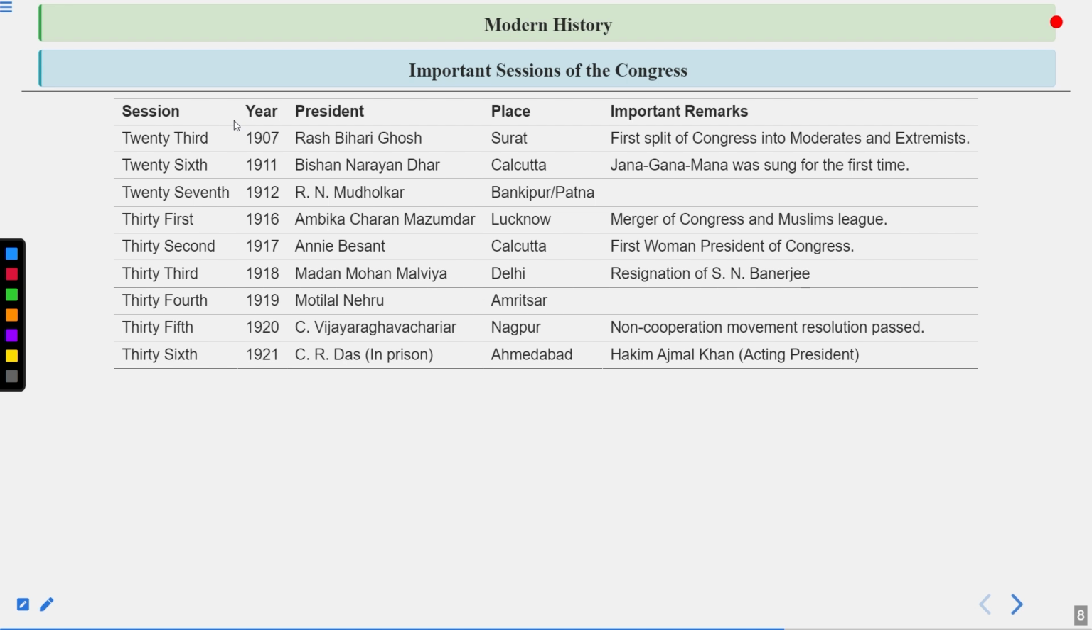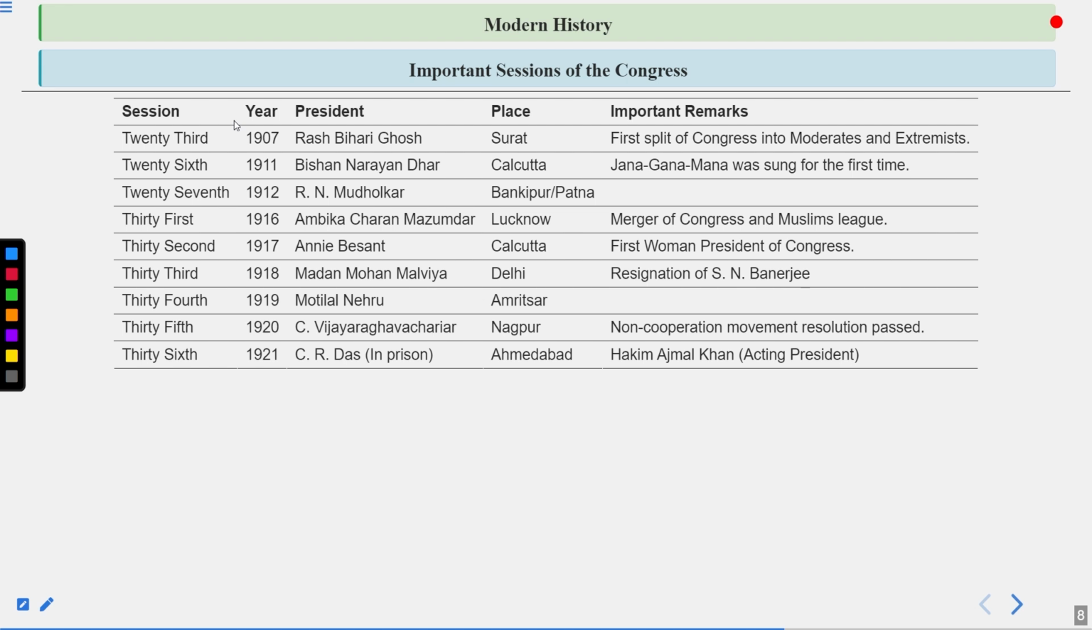And in 1916, a session was held in Lucknow. This was a Congress session. And during this session, the merger of the Congress and Muslim League happened. Also, the extremists and moderates came together. So this was the only time when both parts of Congress, moderates and extremists, and apart from them the Muslim League, all three came together to create unity and to fight against the Britishers.